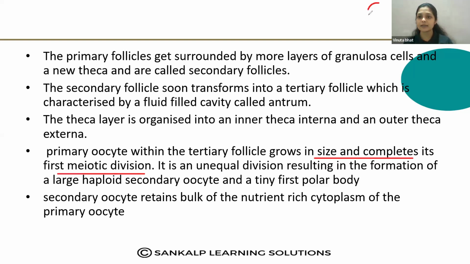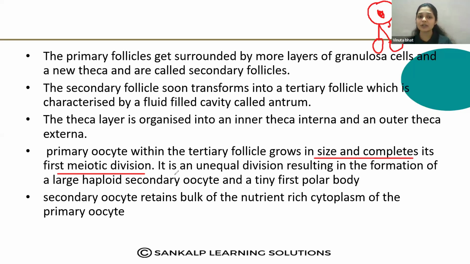Look what is happening. This is the oogonial cell. This oogonial cell will undergo the first meiotic division, so that completes the first meiotic division. The oogonial cell was arrested at meiosis 1, so that completes the meiosis 1.